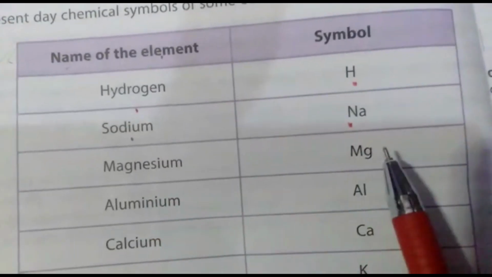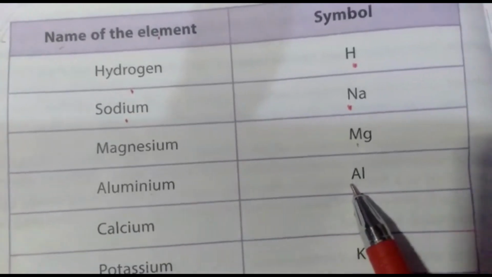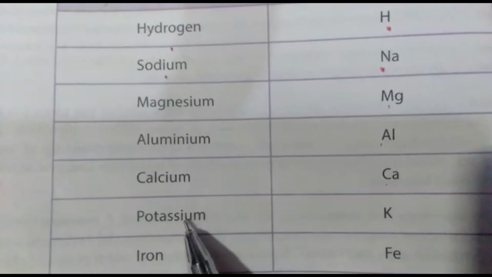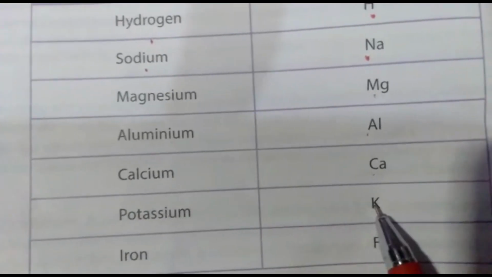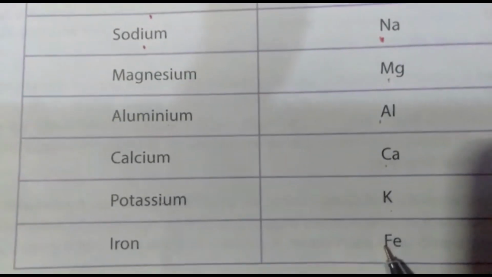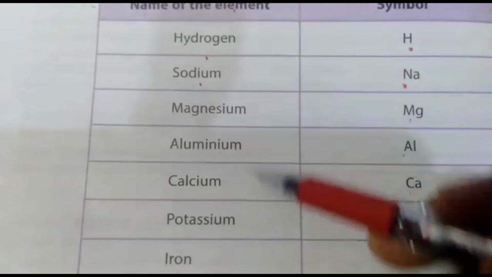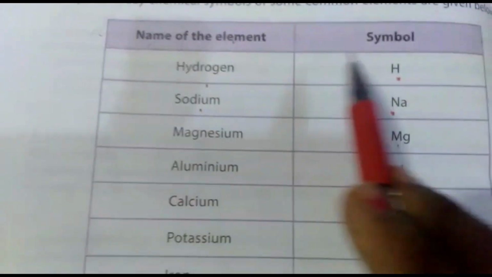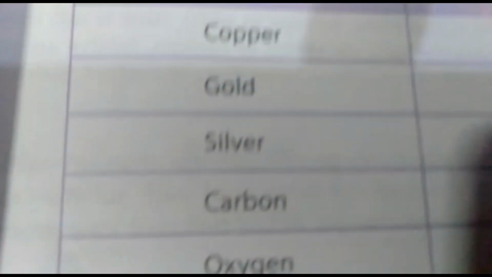Magnesium, symbol Mg. Aluminium, symbol Al. Calcium, symbol Ca. Potassium, symbol K. Iron, symbol Fe. These are the names of the elements along with their symbols. You have to learn the names of the elements along with their symbols so that we can write the formulas. Next, we will study the formulas.